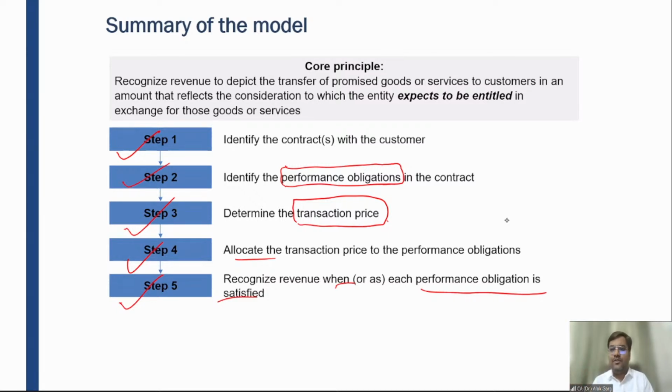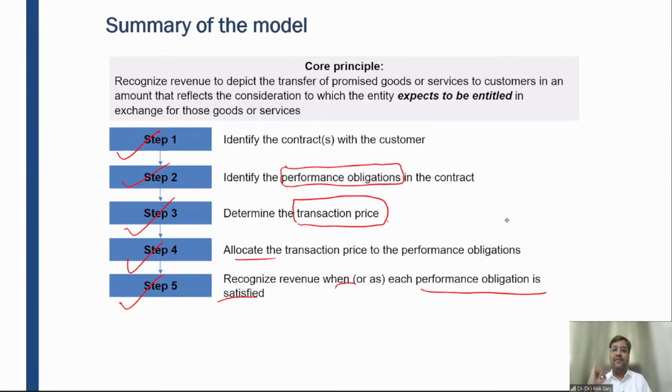For example, let's take a very small example. If you're buying a Maggie, you went to the shopkeeper and paid around 11 or 12 rupees to buy it. Don't you think there is a contract established between you and the shopkeeper? It does not mean that for buying a 12 rupees Maggie, you have to sign a contract on a 100 rupees stamp paper with the shopkeeper. When you have paid the consideration, you are entitled to all those genuine rights associated with the Maggie.